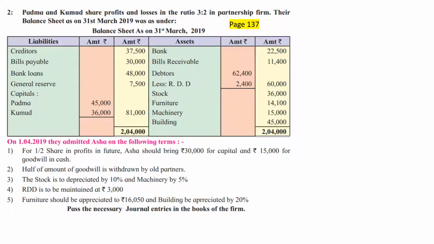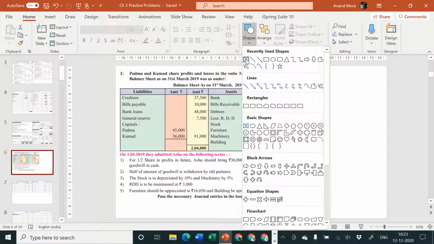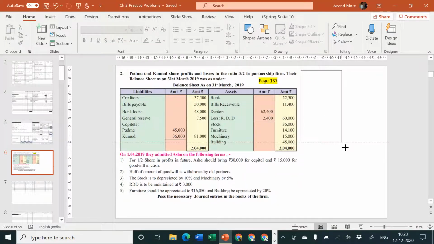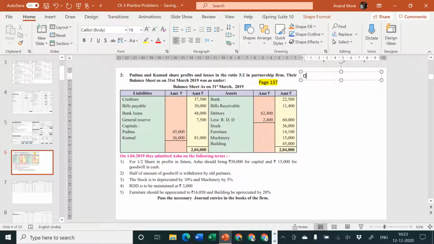So they are asking you to pass the journal entries, but we will be preparing journal as well as ledger as well as balance sheet, because this is the second problem. I want you to understand the total process of accounting for admission. Let us consider the observations whatever are there. First one, old partners, old PSR is 3:2. So let me write down the observations. Remember, these observations are not to be written in exam. They are just for you and me. So it will become easy for you to understand how I think, and it will be easy for you to think on your own in the examination hall. Okay, so observation number 1,